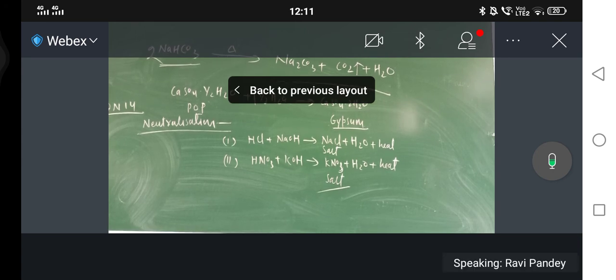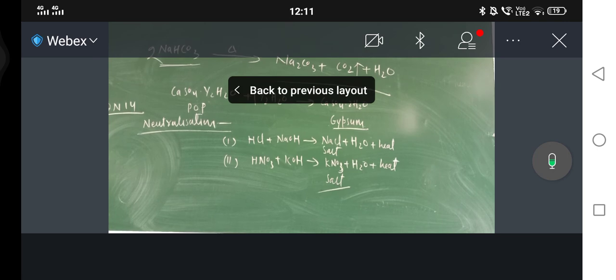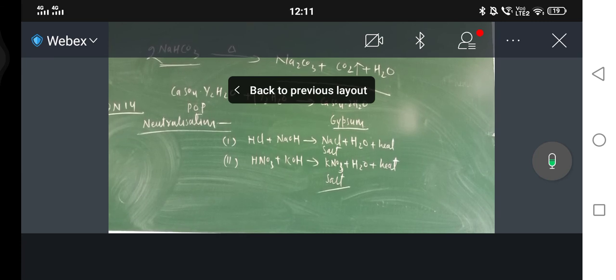What effect does the concentration of H positive ion have on the nature of solution? Please tell me. Sir, if there are more H plus ions, then it is acidic. If there are more OH minus ions, it is basic, sir. Yes. So higher the concentration of H positive ion in a solution, more acidic will be the solution. Correct or not? Yes, sir.